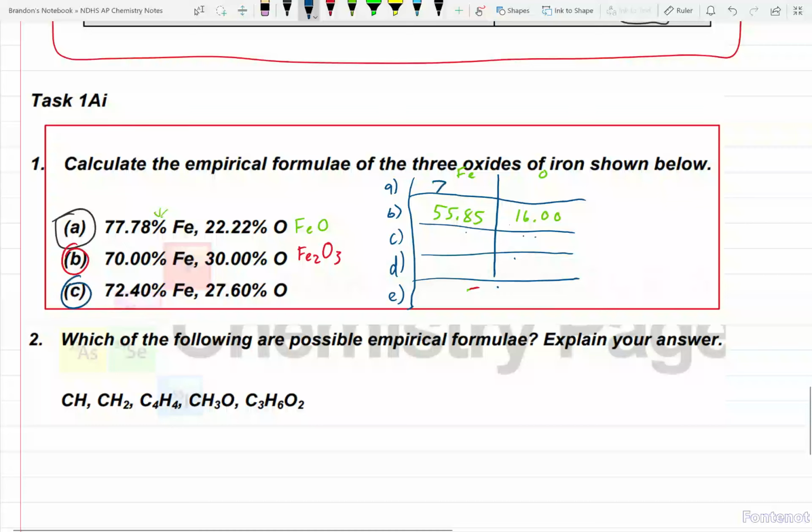Here for letter C, moving on down. I'm going to fill in my boxes. 72.4. I'm not even going to write the 0. Save yourself some time. You don't need it. 27.6. Alright. Now, do my division.